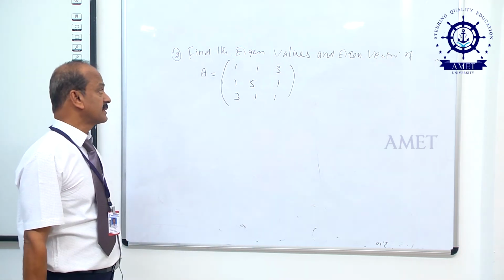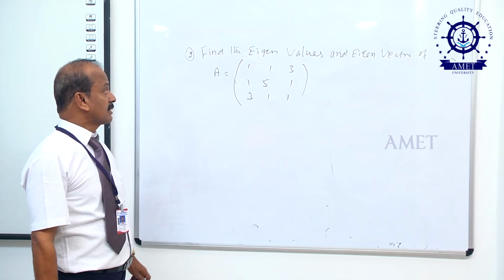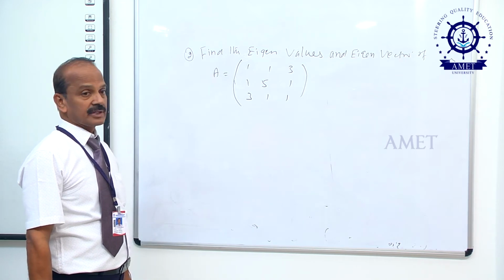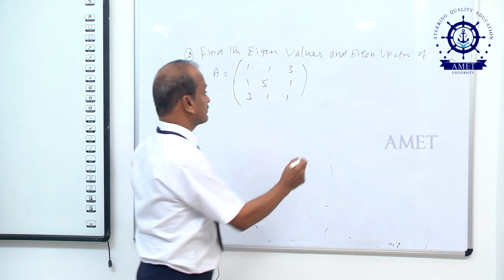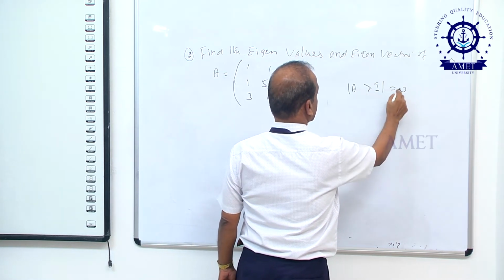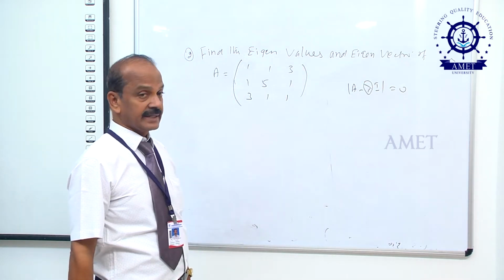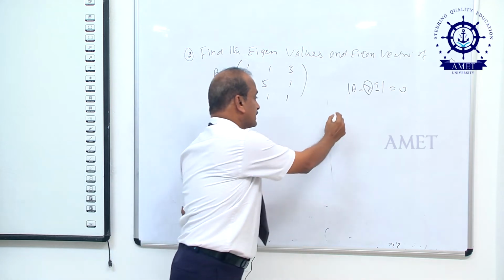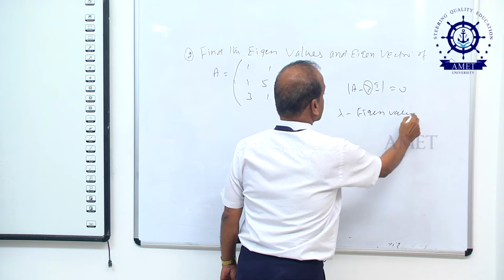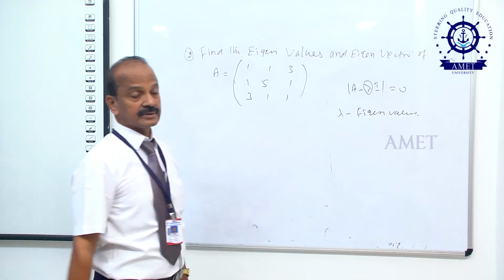First here we can find the characteristic equation. Matrix A is given. Now here we can find the eigenvalues and eigenvectors. What is the meaning of eigenvalues and eigenvectors? If the matrix satisfies the characteristic equation determinant of A minus lambda I equal to 0, here we can find the lambda. Lambda is called the eigenvalues. The vector which satisfies this equation is called the eigenvector.